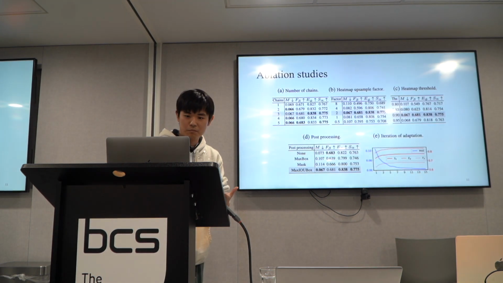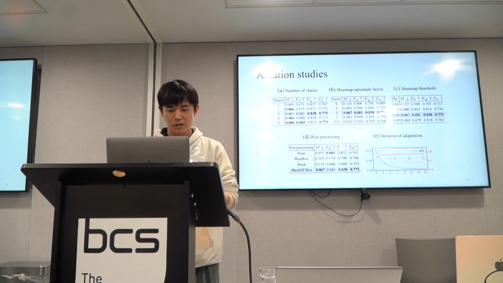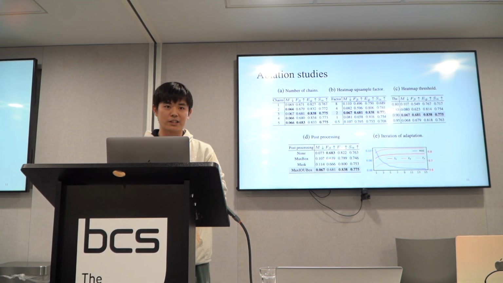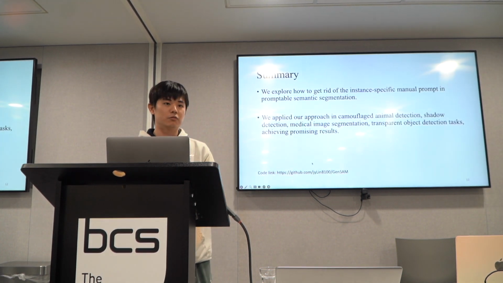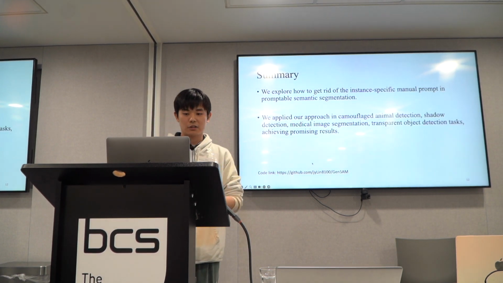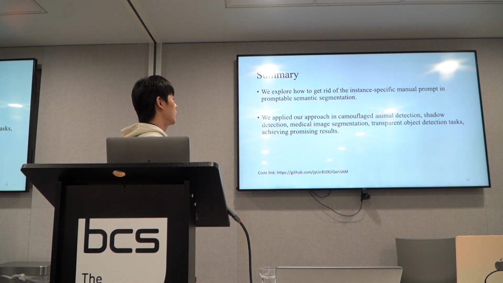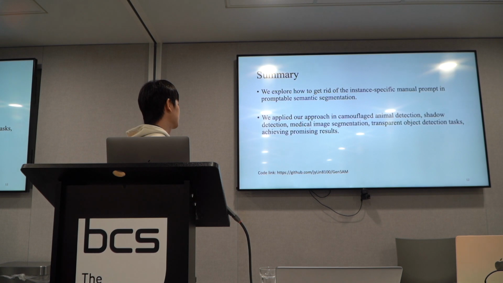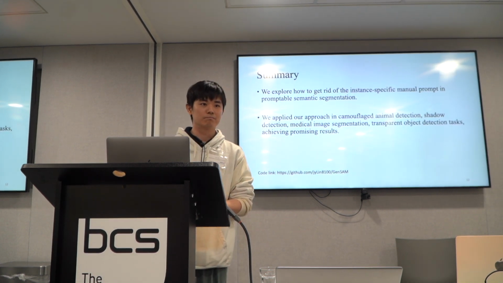And finally, some ablation studies to check whether our hyperparameters and some pre-processing strategies work well. If you're interested in our work, you can refer to our code link. We have provided our code and our project details there. So, in summary, what we are doing here today is exploring a very intuitive idea: whether we can get rid of the inconsistency from the segmentation. We show that it works, and we provide a baseline that can work on many different complex tasks. Okay, that's all.